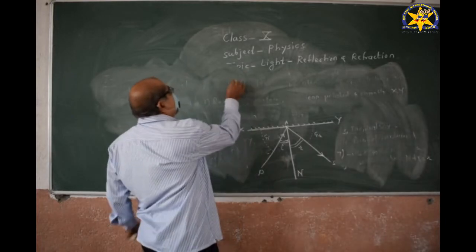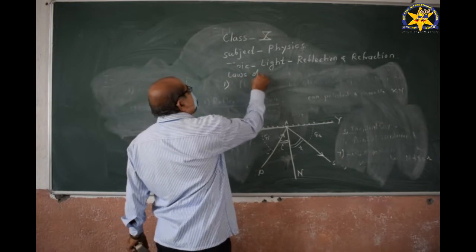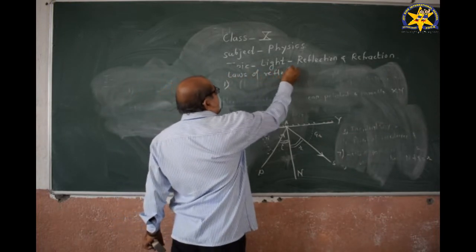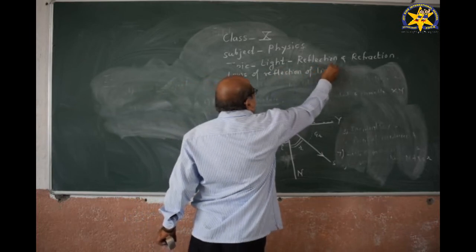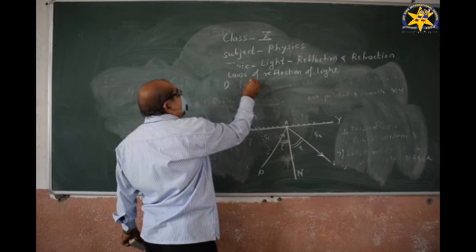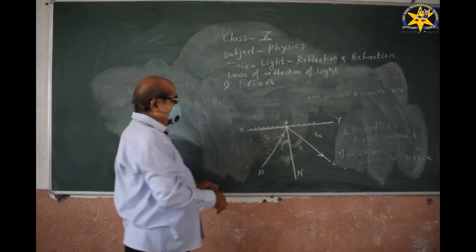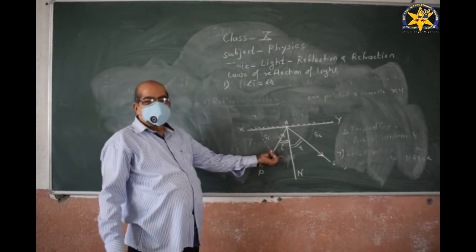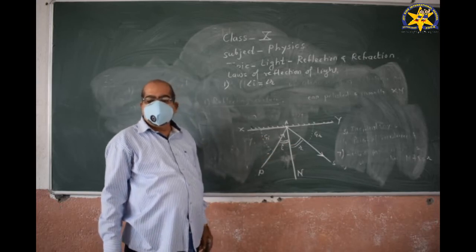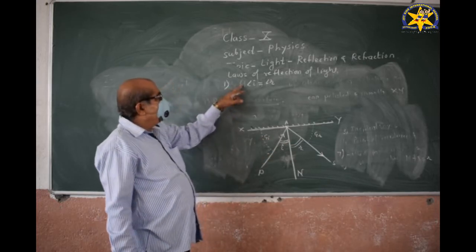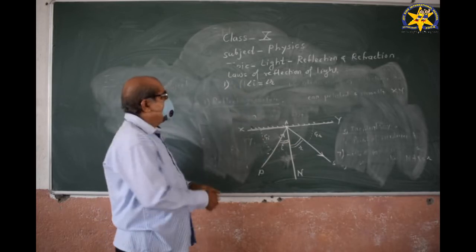The first law of reflection of light is that the angle of incidence is always equal to the angle of reflection. If the angle of incidence is 30, then the angle of reflection is also 30. The angle of incidence is always equal to the angle of reflection.